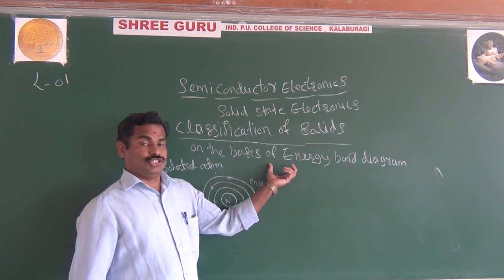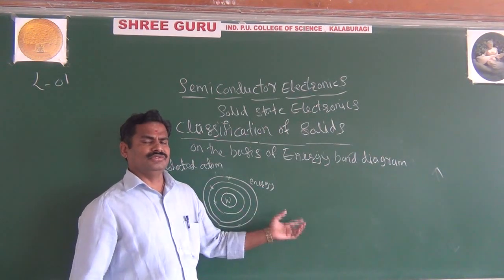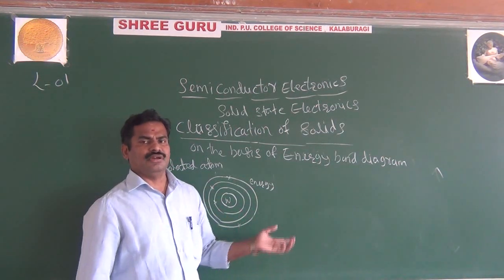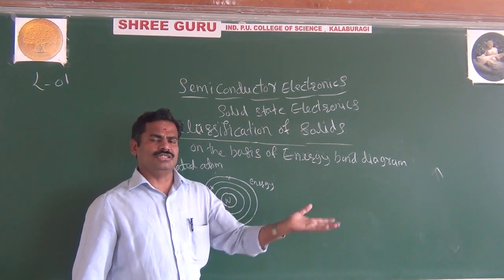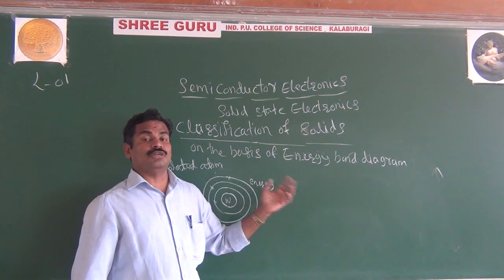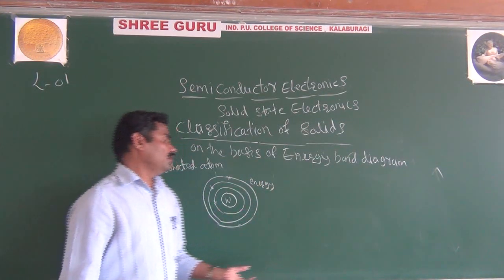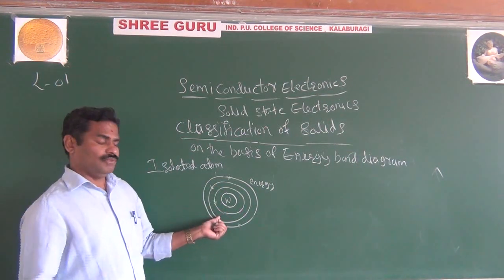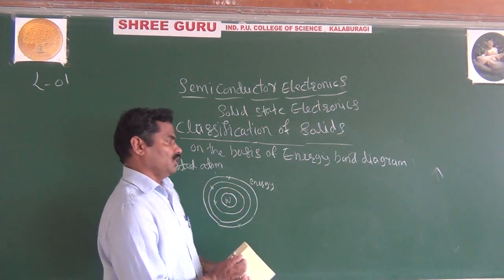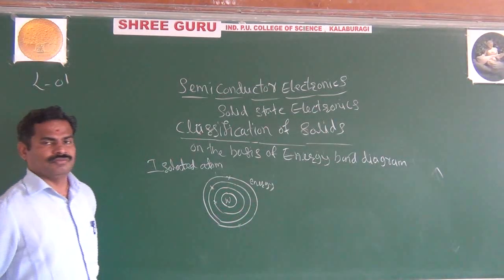In solids, as I said, the atoms are very near and there are n number of atoms, millions and billions. Actually, we are considering only one atom at a time. You consider two or three atoms, and don't worry about n atoms, it's so confusing.